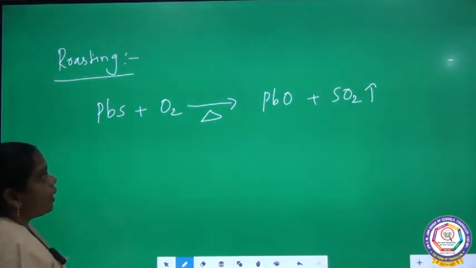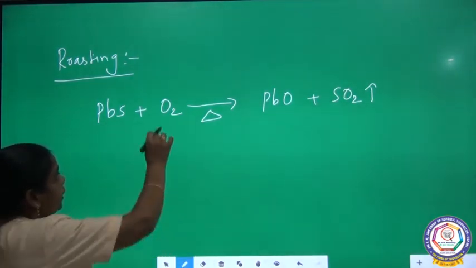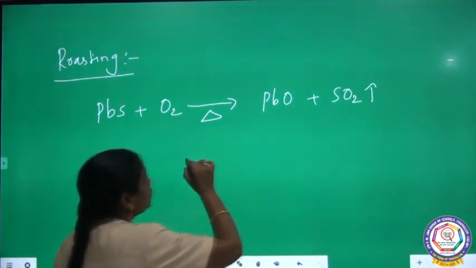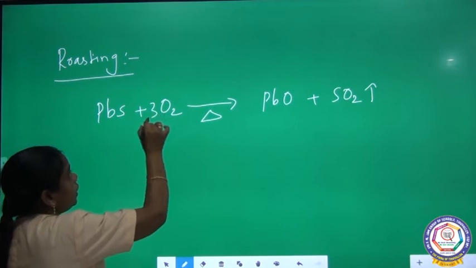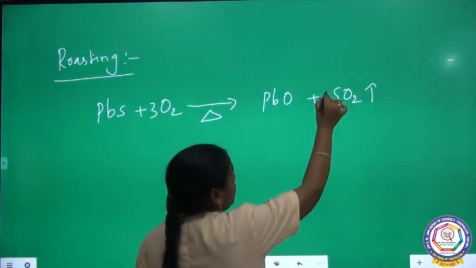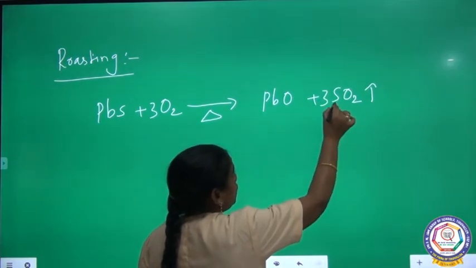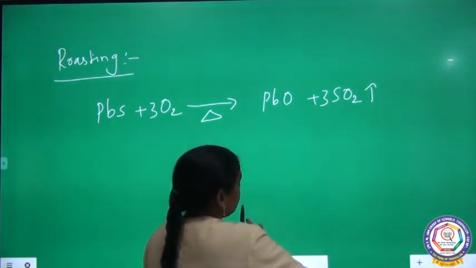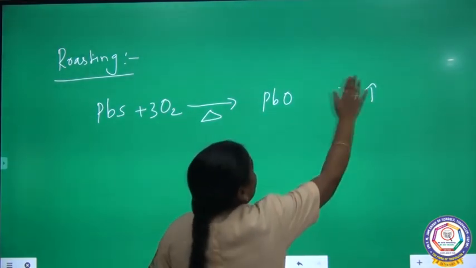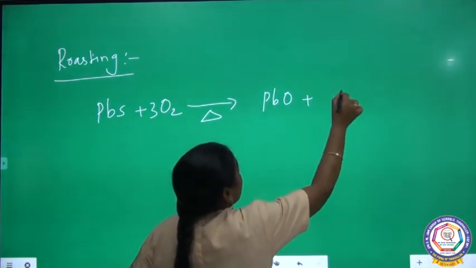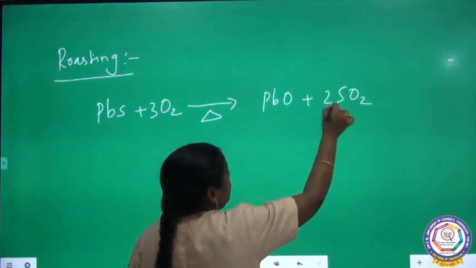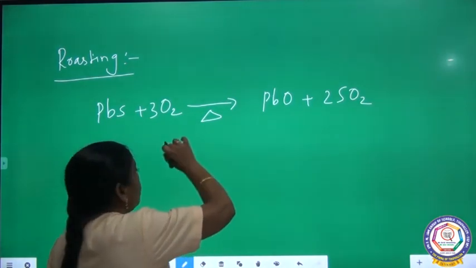Now, we want to balance the equation. On this side 2 oxygen and here 3 oxygen. So, if you put 3, this becomes 6. Now you put 3 here, 2 into 2, 4.